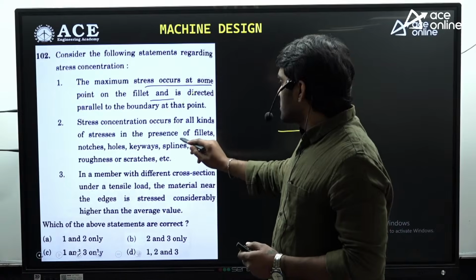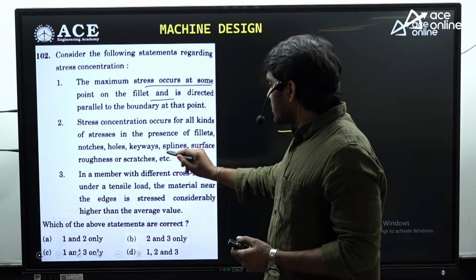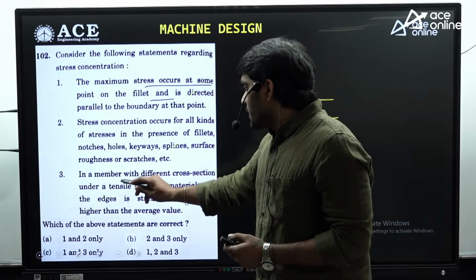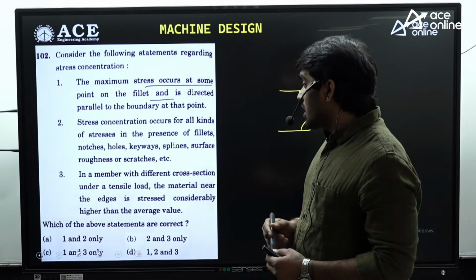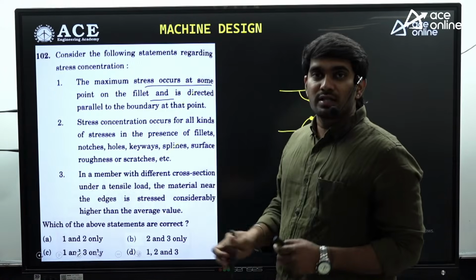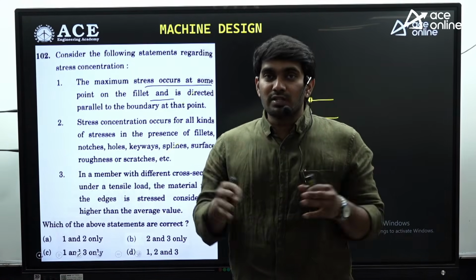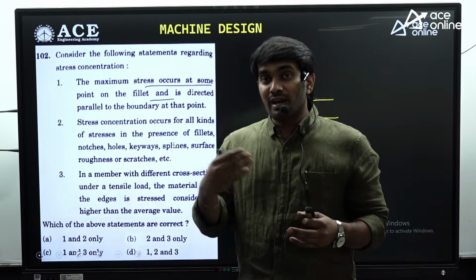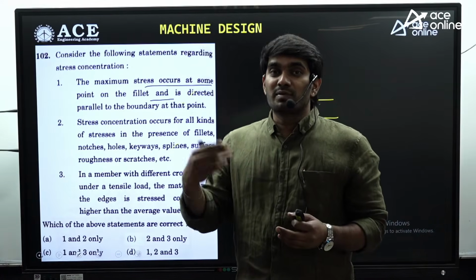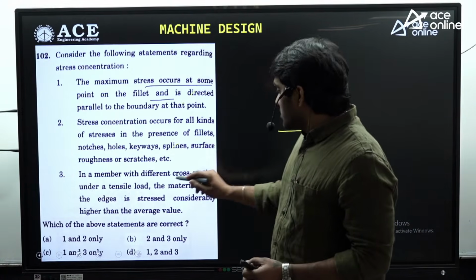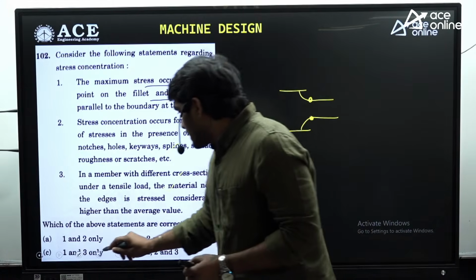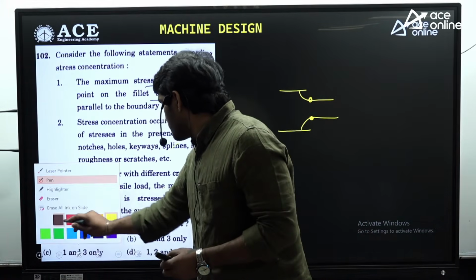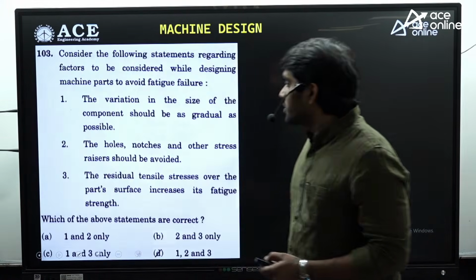The stress concentration is present generally when there are fillets, keyways, splines. This is also right. In a member with different cross section under tensile load, he is saying that there is a change in cross section. Whenever there is a change in cross section, at minimum cross section we have more stress concentration, and the stress will be more at the edges. So the third statement is also right. The answer for this question is 1, 2 and 3. Okay, moving to the next one.